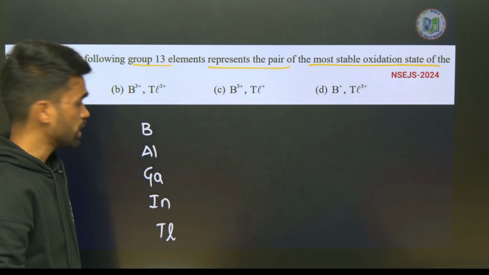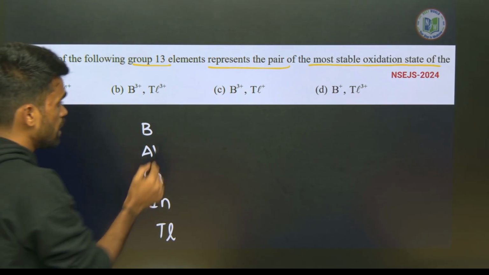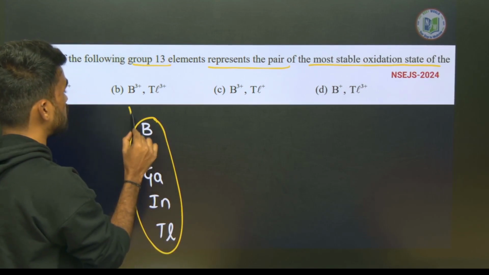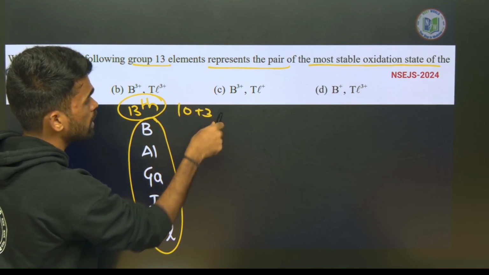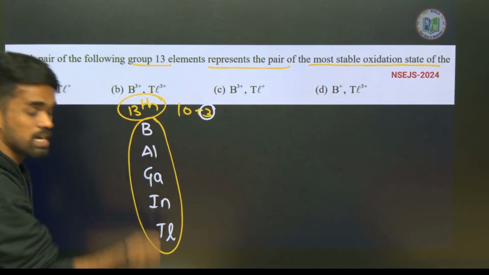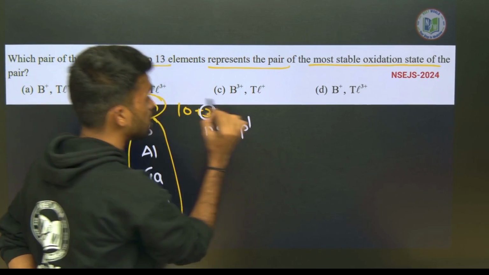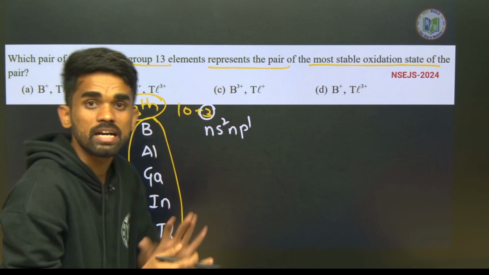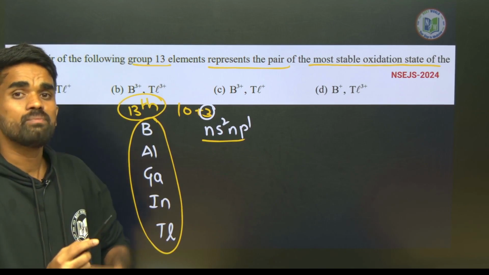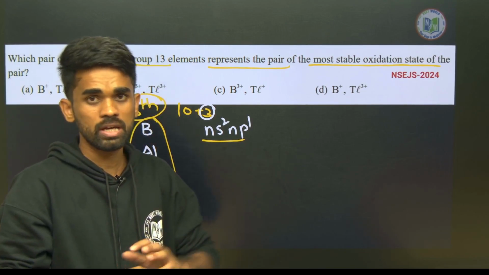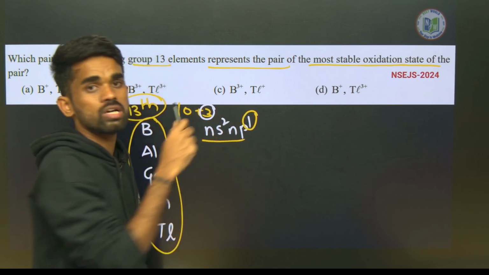Look here. Now they are asking about the most stable oxidation state. See, what is the general electronic configuration of these 13th group elements? Just remember, I am saying 13, so 10 plus 3. So 3 are the valence electrons of the 13th group elements. So the general electronic configuration is ns2 np1. It means these 3 electrons can participate in chemical reactions. Either 1 electron may participate or all 3 electrons may participate.